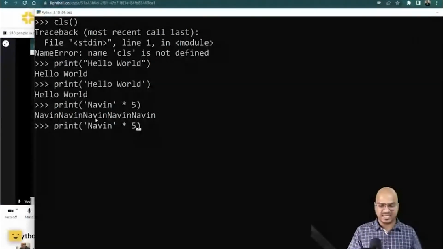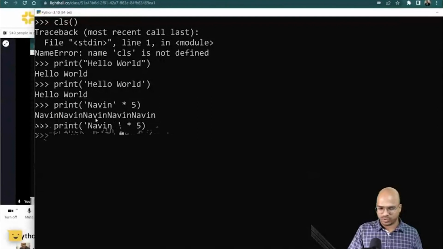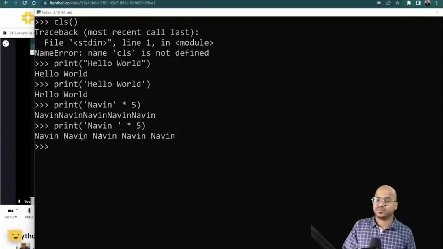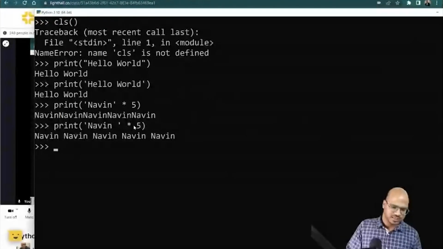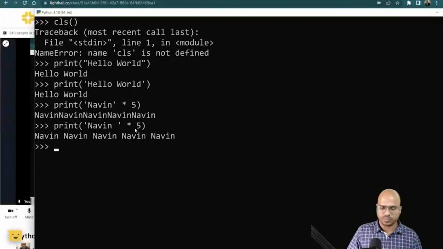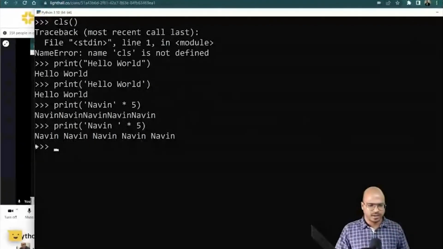What if you want space? We all are looking for space, right? Okay, anyway, so you got Naveen and then you got spaces as well. What else can we do? So that's how things work, right? You can use print to print something. Of course, we're trying to build the foundation so that you can do something big. Okay, how to do moving text? We'll try that as well. We can use some graphics libraries to do that. I have done that in C. I'm not sure how we do that in Python. We can try that. Okay, now come back to the screen here.